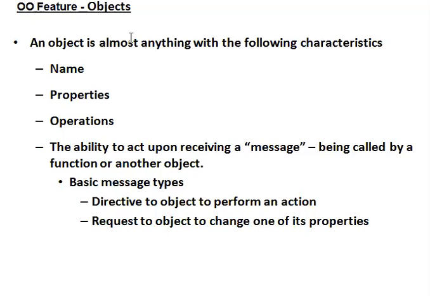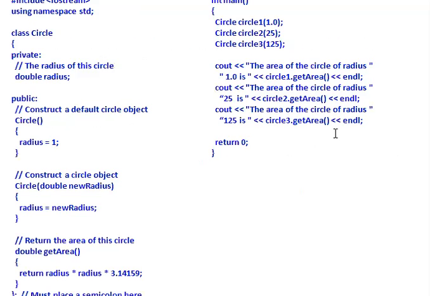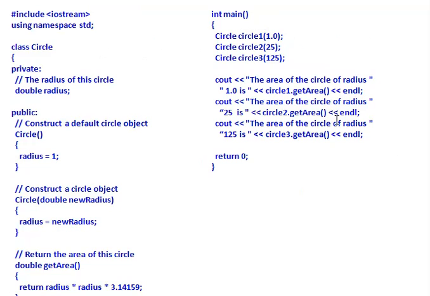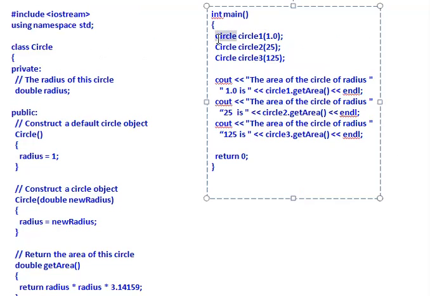This is a feature of an object. An object means almost anything with a name, properties, and operations. It acts upon receiving a message, being called by a function. In the previous example, in the main function, Circle is a class name and circle1 is an object.